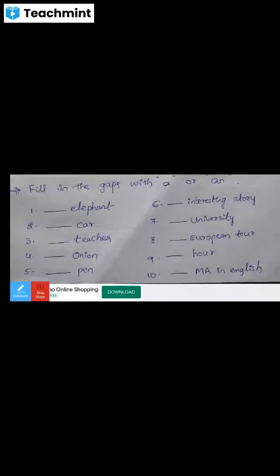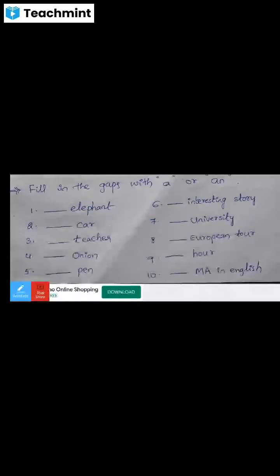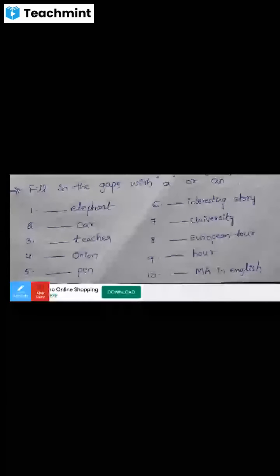So the word elephant begins with which sound? Elephant. A, it is a vowel sound. That's why we can use an. So an elephant, we can fill this blank with an elephant.